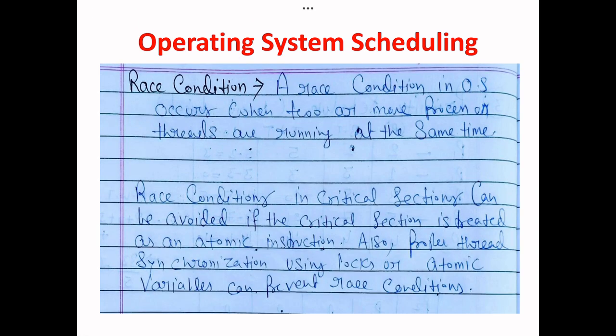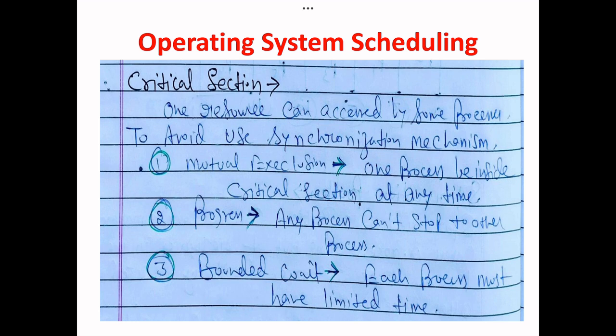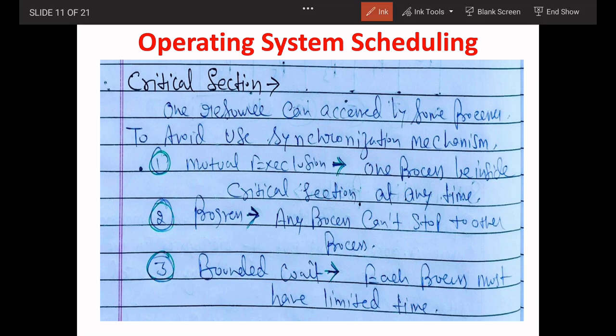Okay. Now next, race condition. What is race condition? Race condition means a race condition is a critical section that can be avoided. Race condition in OS occurs when 2 or more processes or threads are running at the same time. Okay, this is the meaning of race condition. Now critical section. What is a critical section? Critical section means once a process can exceed by some process to avoid, use synchronization mechanism. So critical section, the first one is mutual exclusion, progress, and bounded wait. It must be here. Mutual exclusion. What is the mutual exclusion? One process be inside critical section at any time.